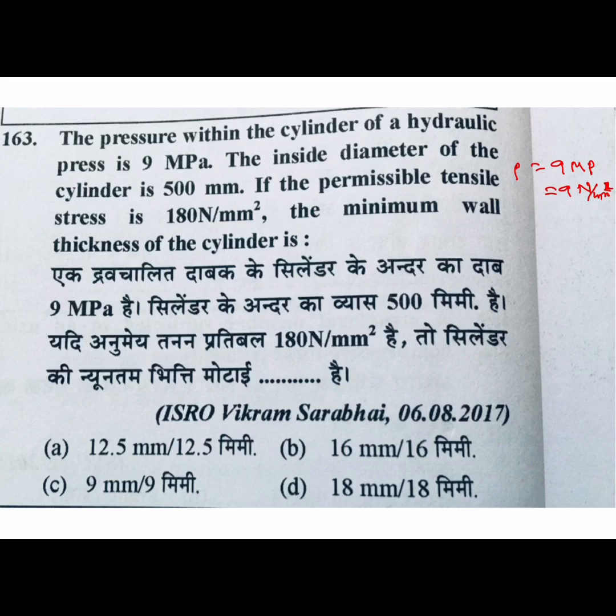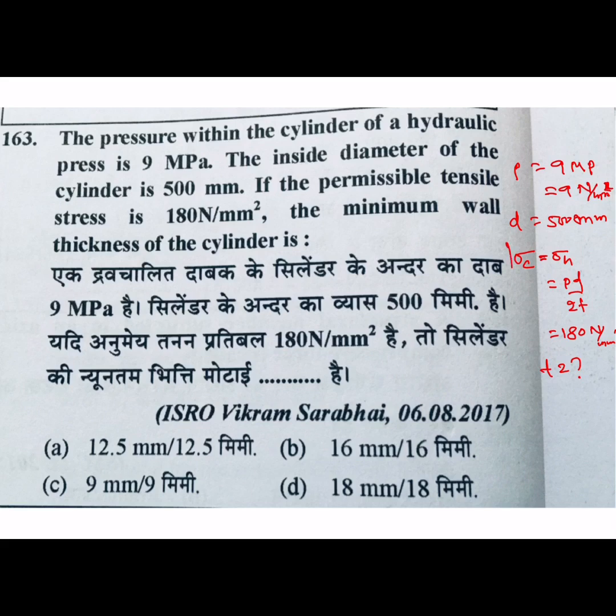The inside diameter of the cylinder is 500 mm, so D equals 500 mm. If the permissible tensile stress is sigma c, circumferential stress or hoop stress, PD by 2t, equal to 180 Newton per mm square. The minimum wall thickness t value we have to calculate.